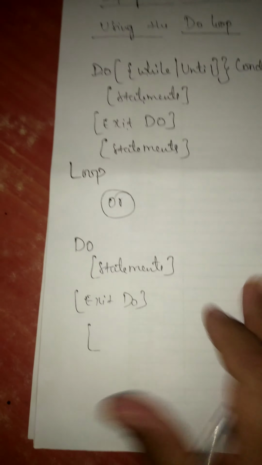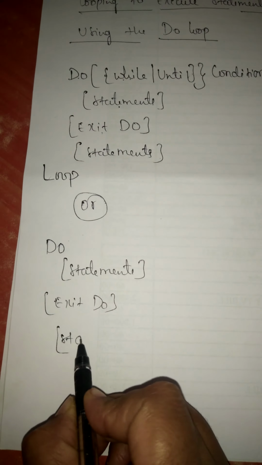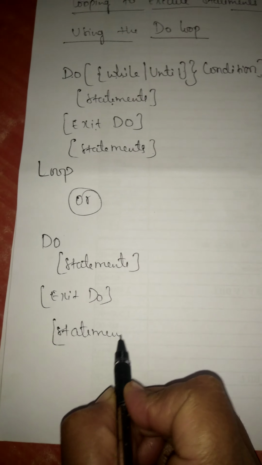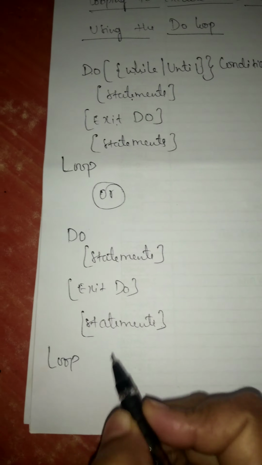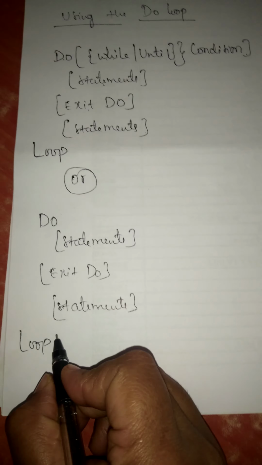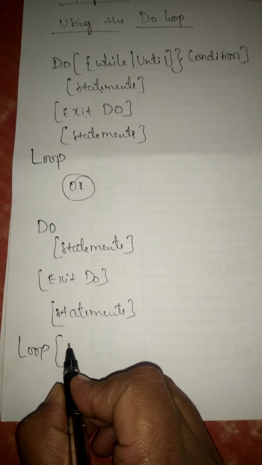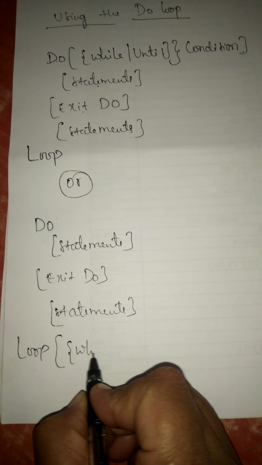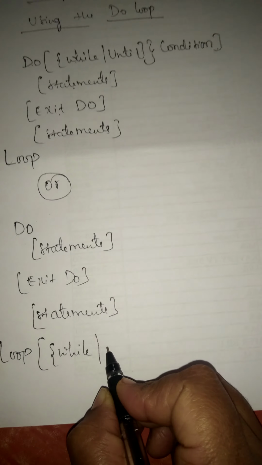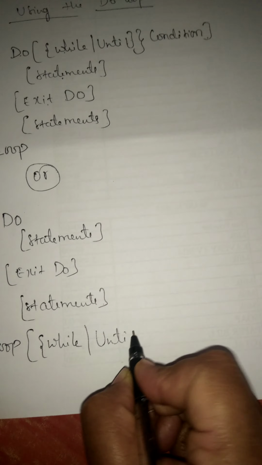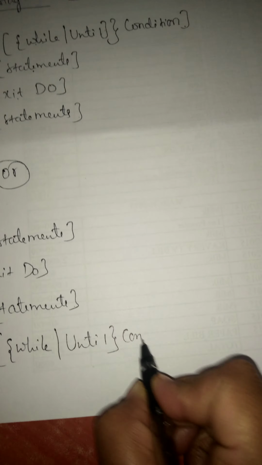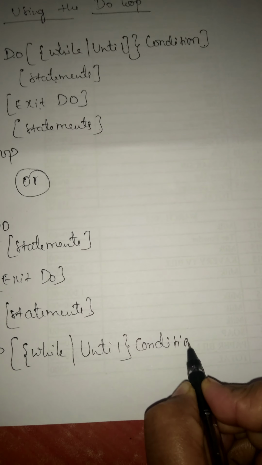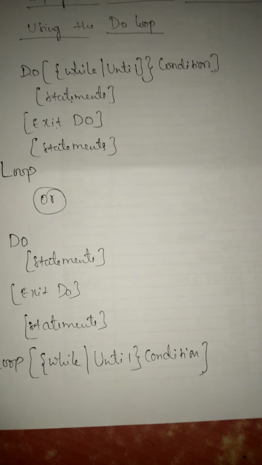And here the following further statements, means outside the loop. And here you are going to write the keyword Loop. Means at the end you are checking a condition. So these are the two versions of the Do loop.